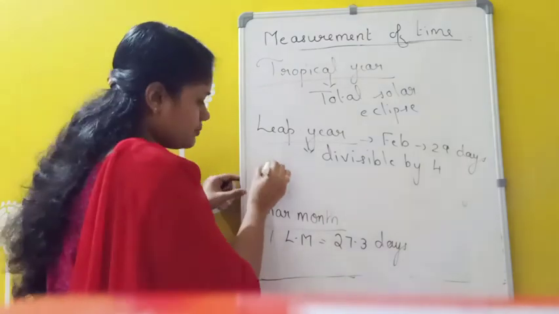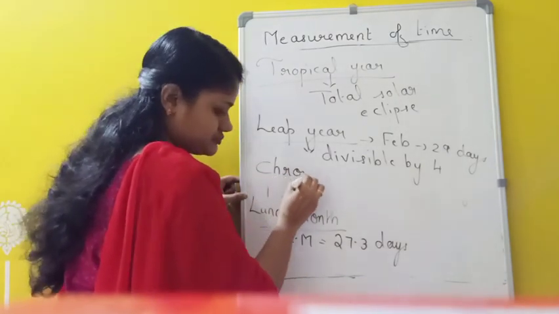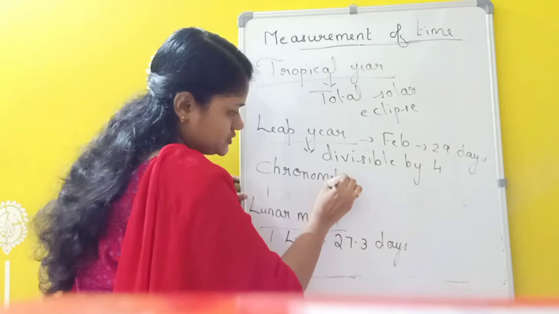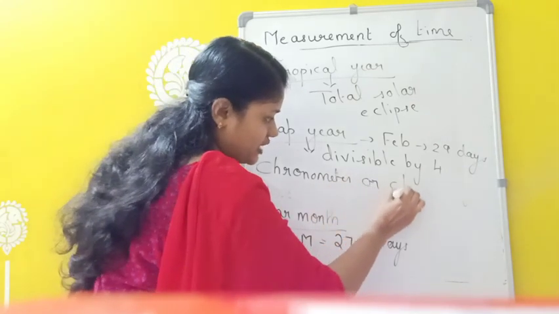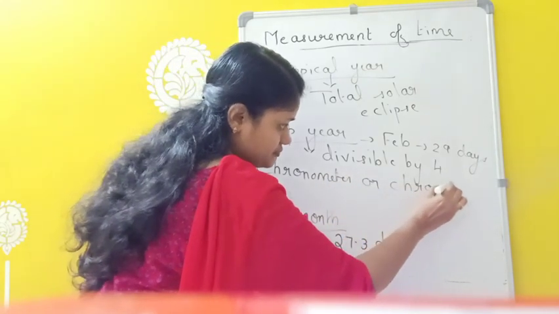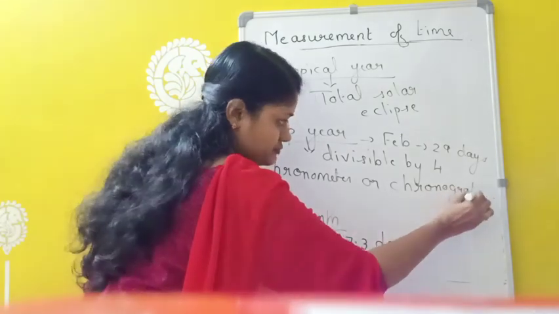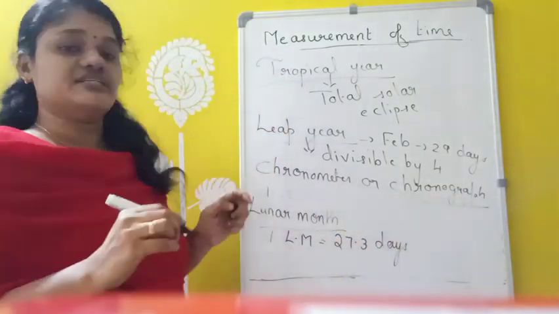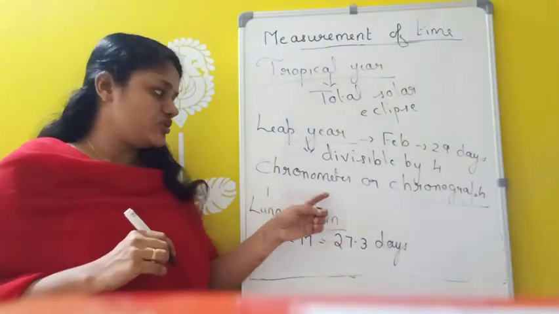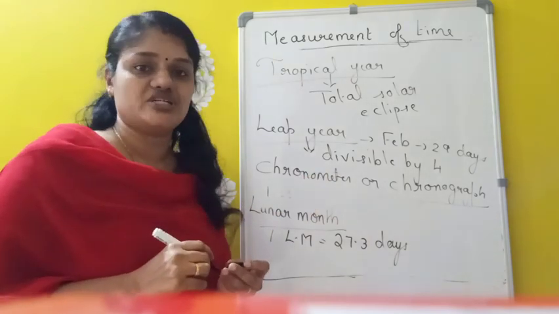Then what is chronometer? Chronometer or chronograph is a device to measure time.